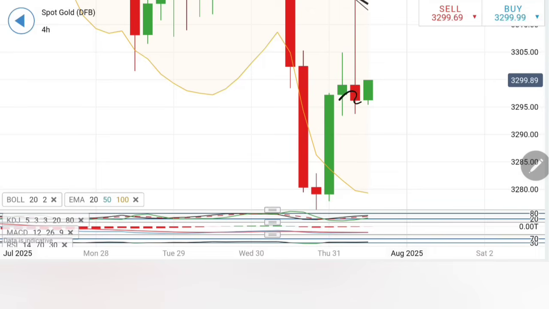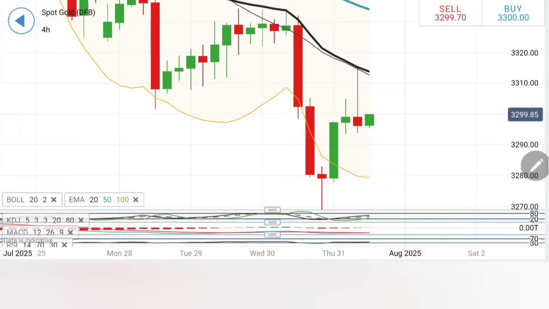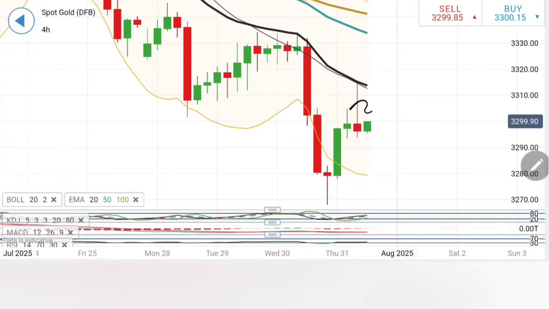But remember what we had seen: a good slide, a couple of swings, and a move beyond 33.06 is a confirmation of a further rise. Once it trades above 33.06, we can expect it to move towards 33.14, 33.16, the 20 period moving average, which is going to be a good resistance.